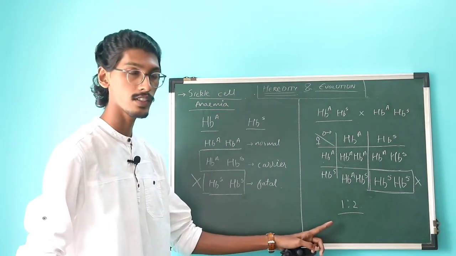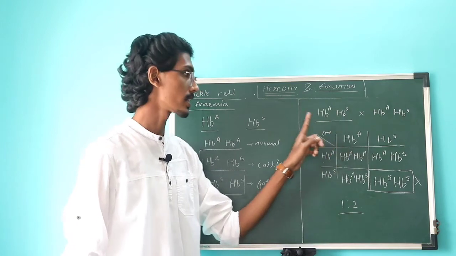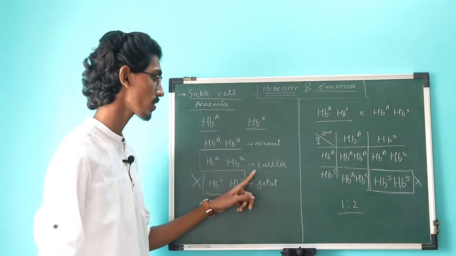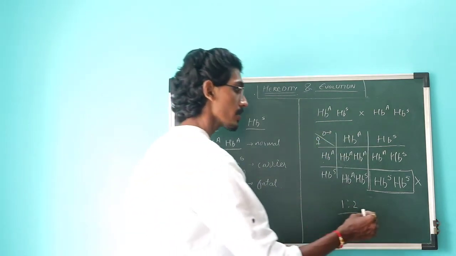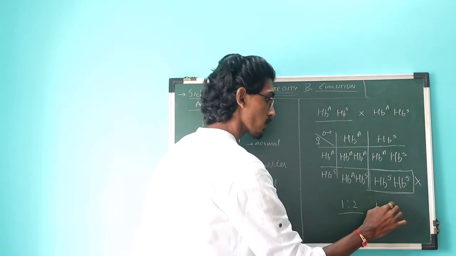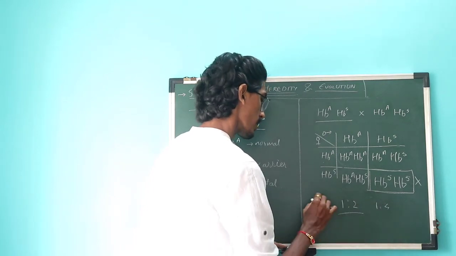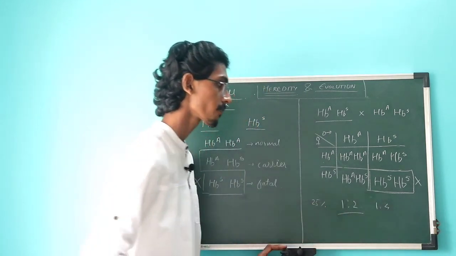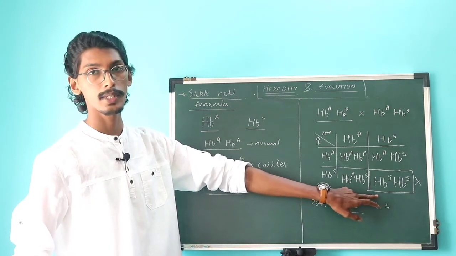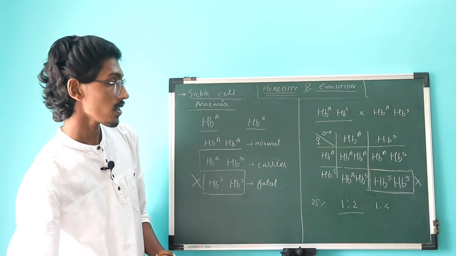So what we can understand from this is that if a couple, both of them are carriers, then there is a possibility, or rather 1 in 4 possibilities, or you can say a 25% possibility that the child may not be born or the child may die.